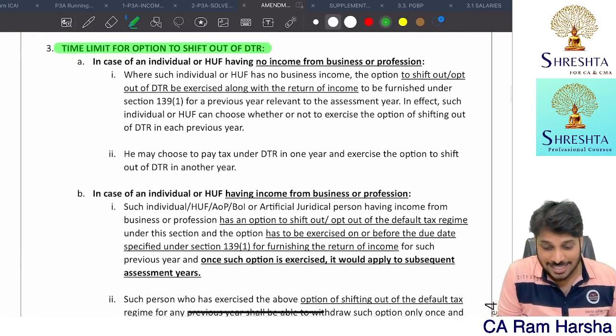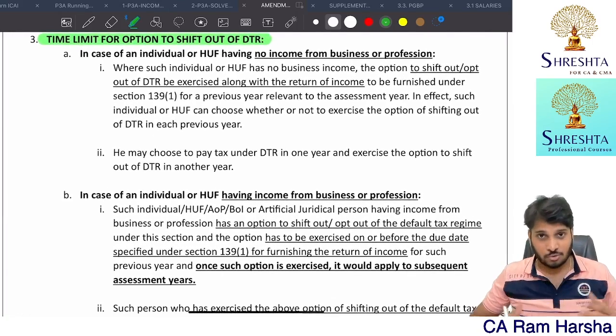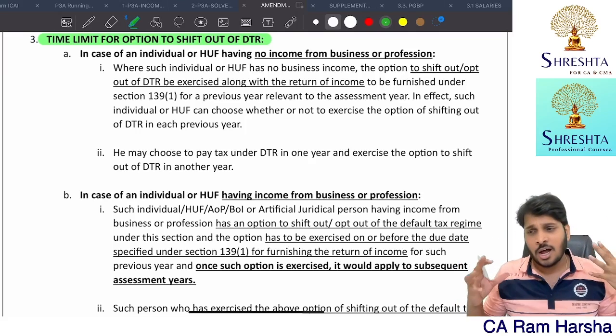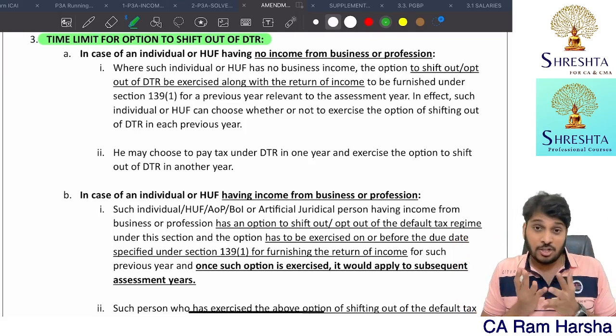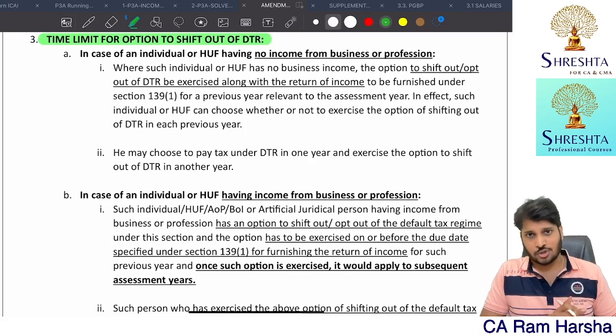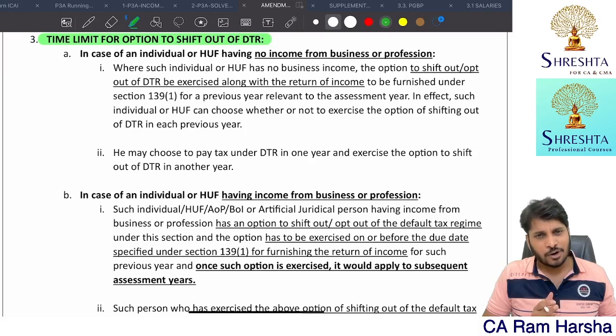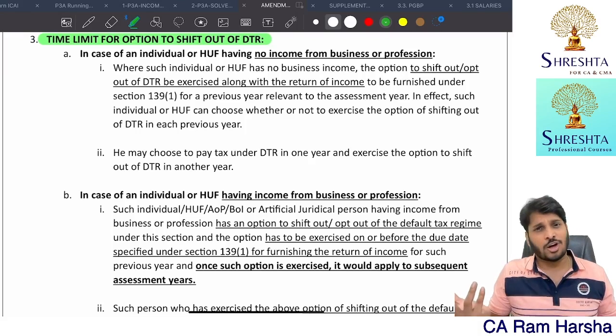Now, what is the time limit? Fine, sir. Suppose, okay, we understood what is default tax regime. We understood what is normal tax regime. Now tell me, when should we choose this option, sir? You can choose every year, ma. Every year. One year you can go with the default tax regime, another year you can go with normal tax regime.